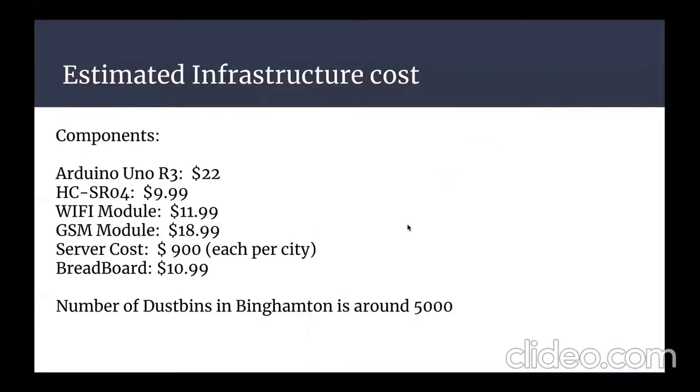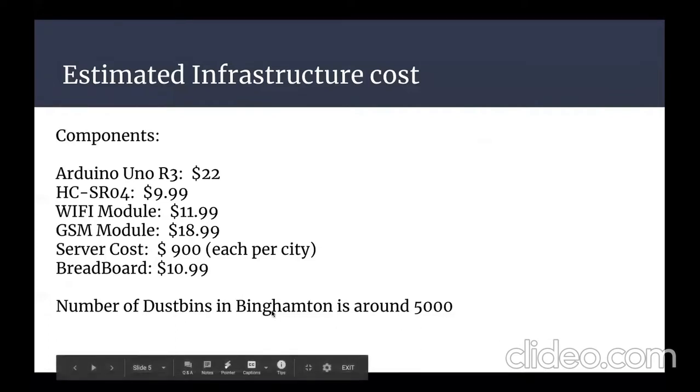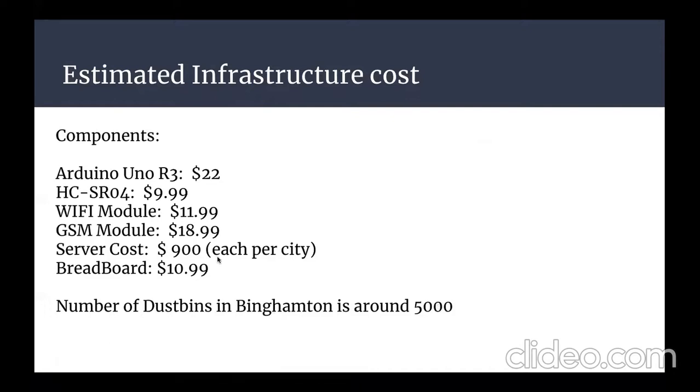So what we believe is, if this system is implemented, the estimated infrastructure cost would be like this. As you can see, the number of dustbins in Binghamton alone is around 5,000. And if we compute the server cost, it would be $900 per city. And these are the cost estimates of all the hardware components like Arduino Uno, HC-SR04 ultrasonic sensor, Wi-Fi module, GSM module, and breadboard.